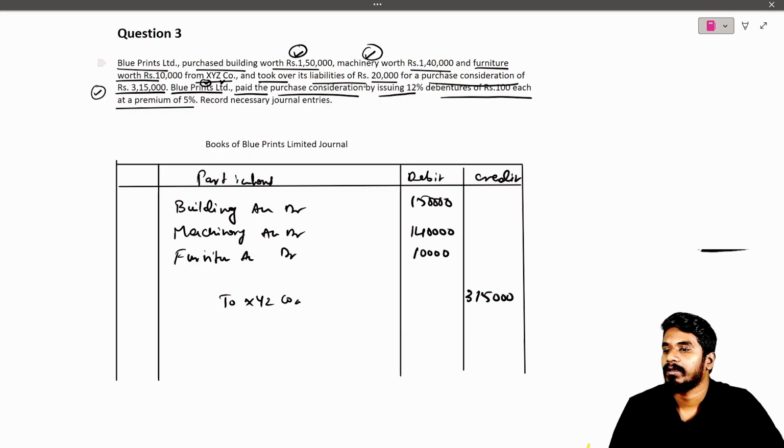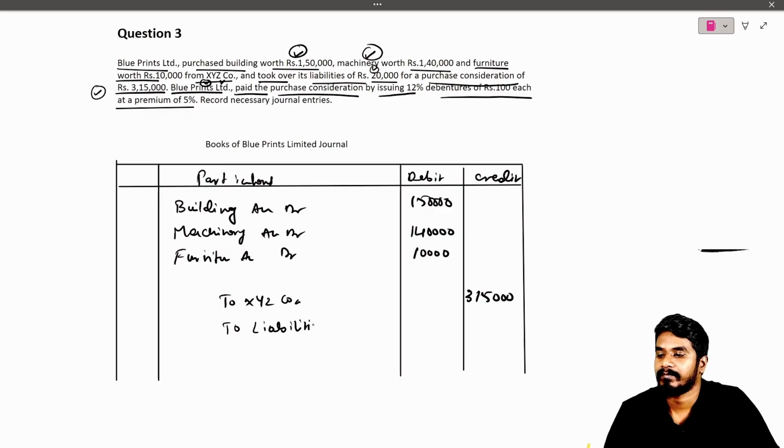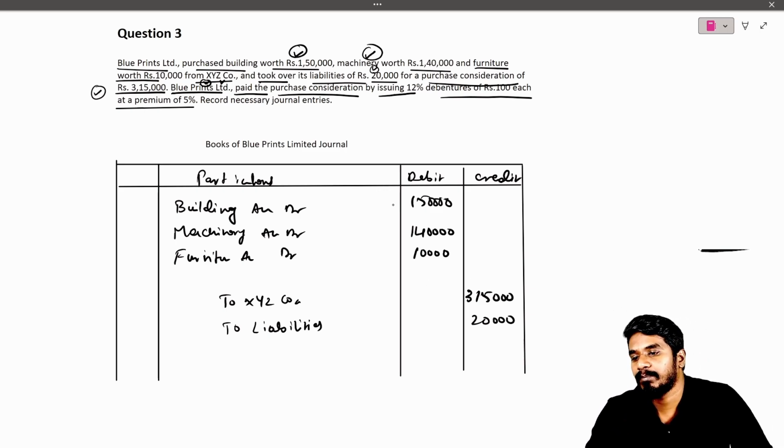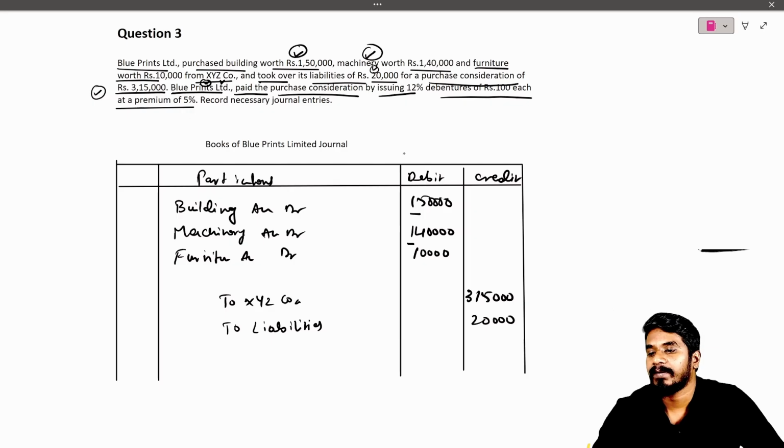Along with the assets, we are taking over liability also, where liability will come on the credit side. Liabilities 20,000. Now you need to balance both sides. 1,50,000 plus 1,40,000 plus 10,000, totally 3 lakh is the debit side.